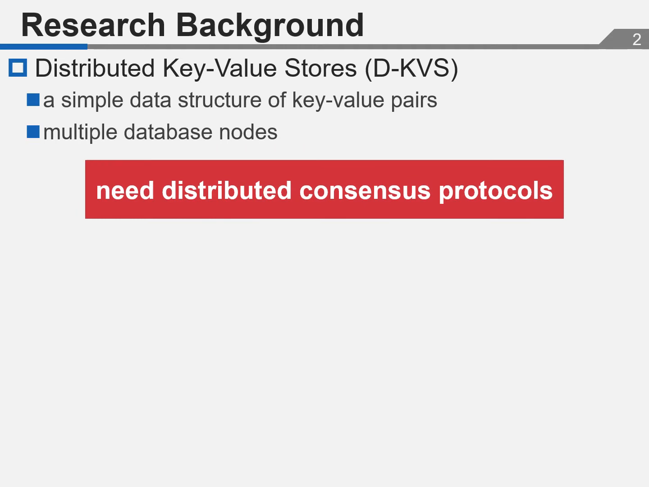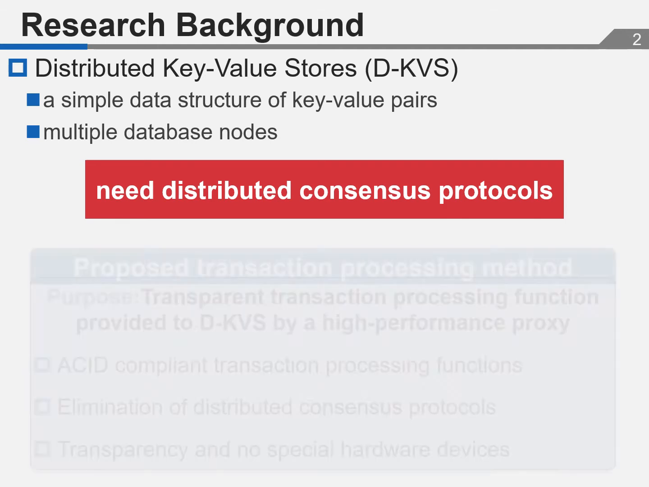However, D-KVS needs distributed consensus protocols for exclusive control when performing transaction processing in the distributed environment. So, efficient exclusive control is difficult because a lot of communication occurs by distributed consensus protocols.